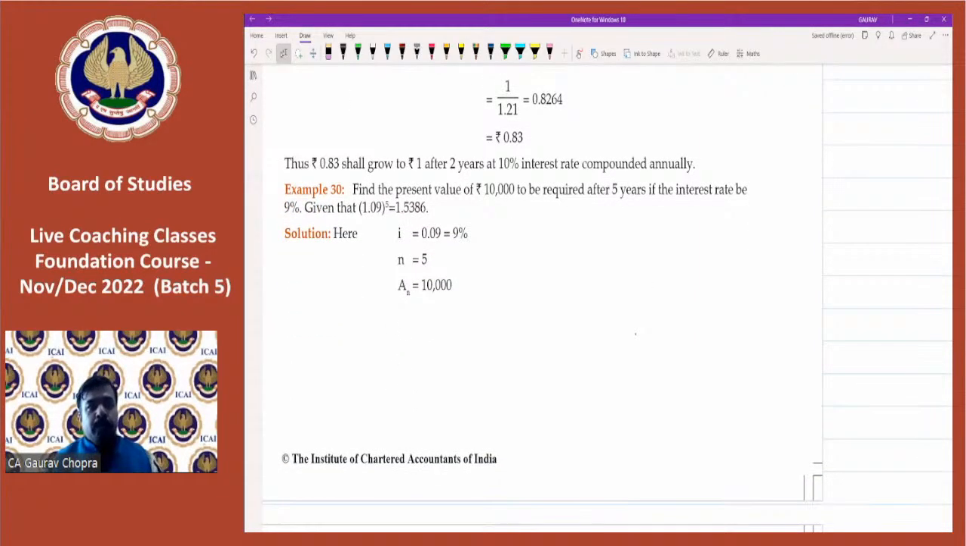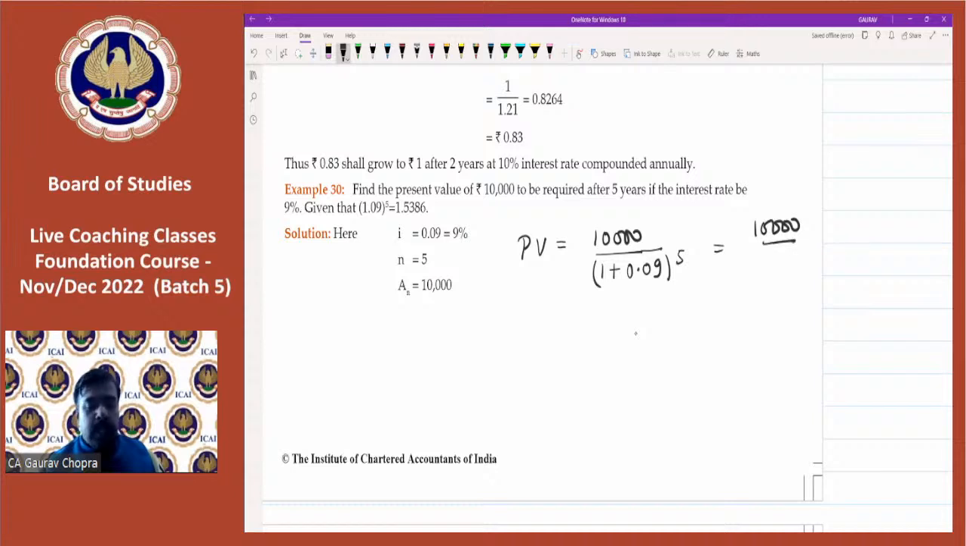So now, similarly, we are trying the next example, that is example number 30. Find the present value. So again, we have to compute the present value of 10,000 to be received after 5 years, if the interest rate is 9%, and again, some figures are given. So let's do this. Apply the formula. Present value is equal to, amount is 10,000 divided by 1 plus 0.09 whole to the power of 5.